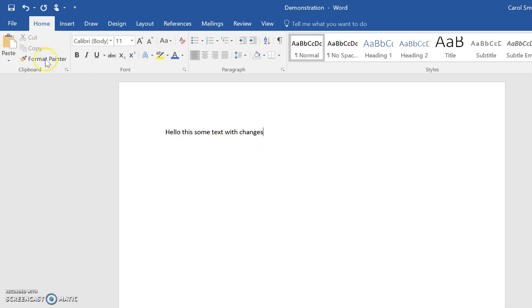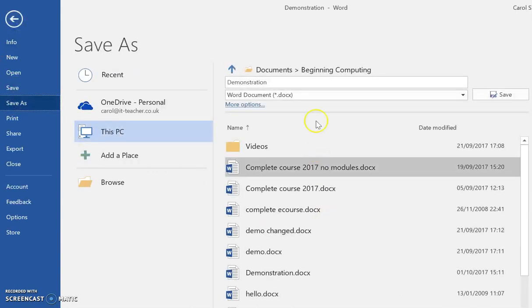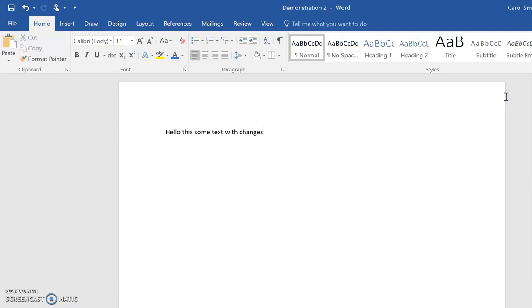I can show you that. So if I now go File, Save As, and I'm going to call this Demonstration 2, it knows where I want to save it. I'm still saving it in Beginning Computing, so I don't need to browse for a different location, but I just want to change the name. So I've changed the name and I'll say Save.